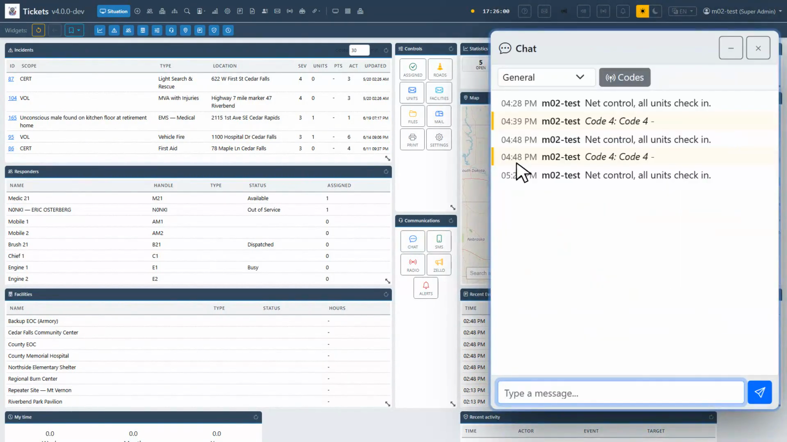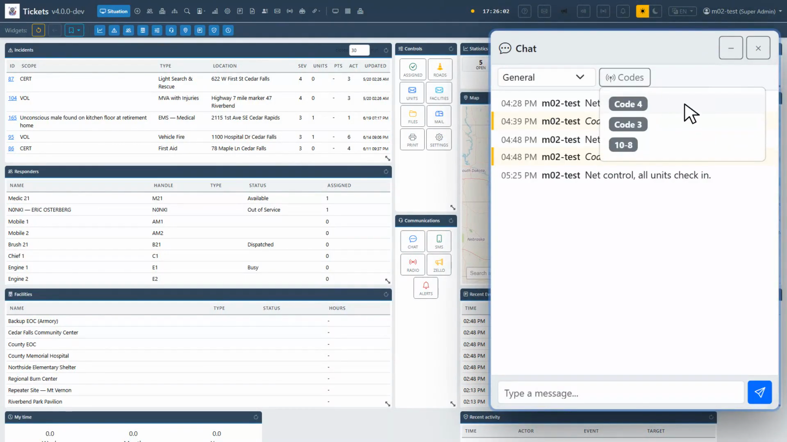Next to the message box is a codes button, quick send for the signals and codes you use most. Pick a code, say code 4, all clear, and it sends. No typing. Your administrator configures the codes list to match your org's vocabulary. The admin track covers that.